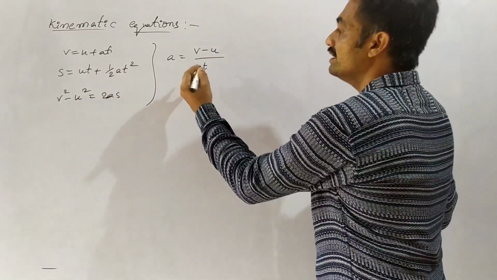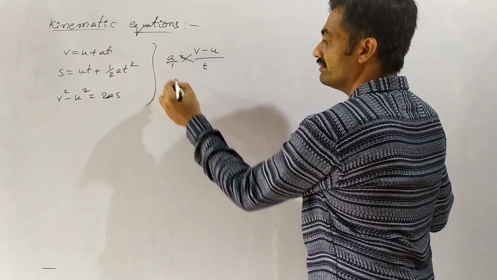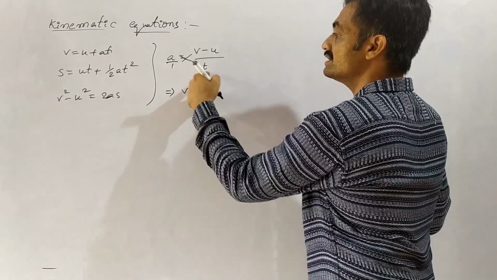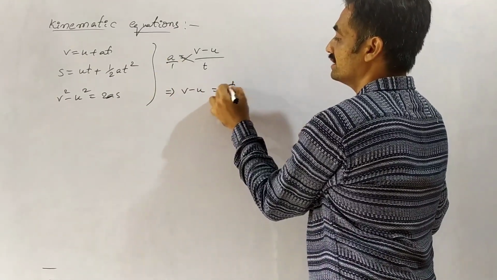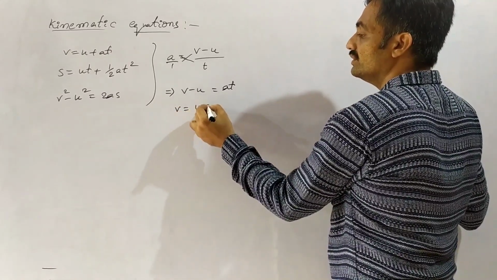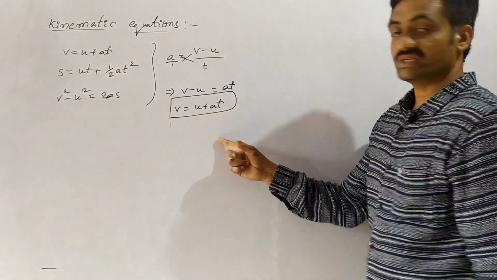So on cross multiplying this equation, we have a by 1, nothing but v minus u into 1 is equal to a into t. If we rearrange here, we have v equals u plus at.